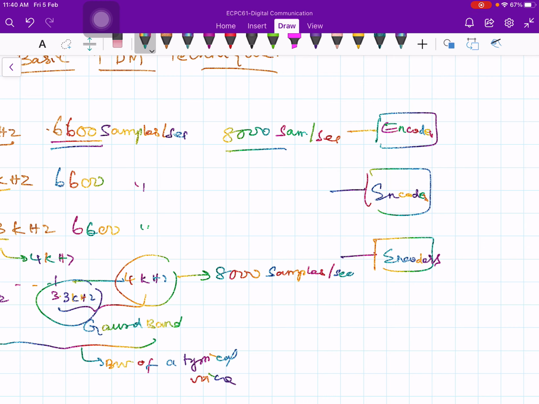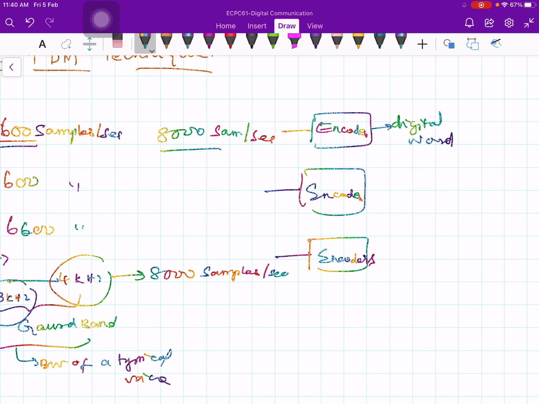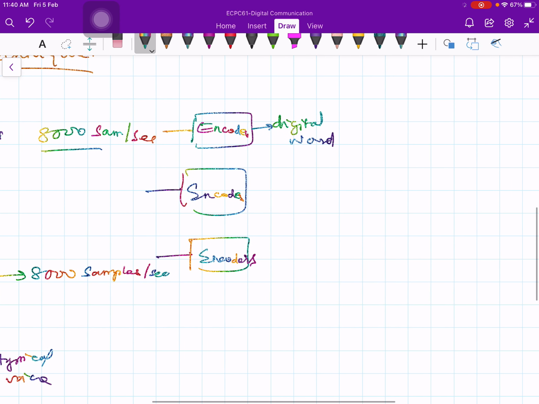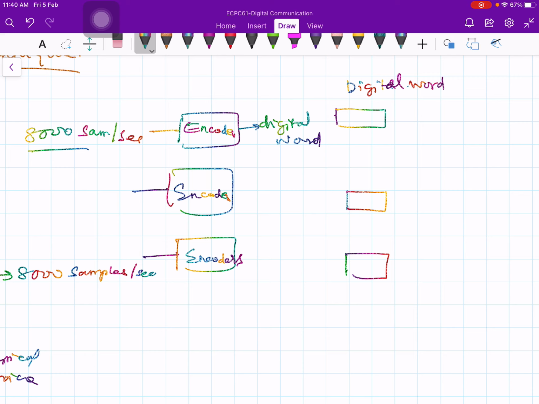Okay, so immediately after sampling it is encoded into a digital word. So the output is a digital word, and this digital word contains, let's say, 8 bits. Let me represent this digital word by a small rectangle like this. These are digital words, and each digital word contains 8 bits, 1 byte of information.